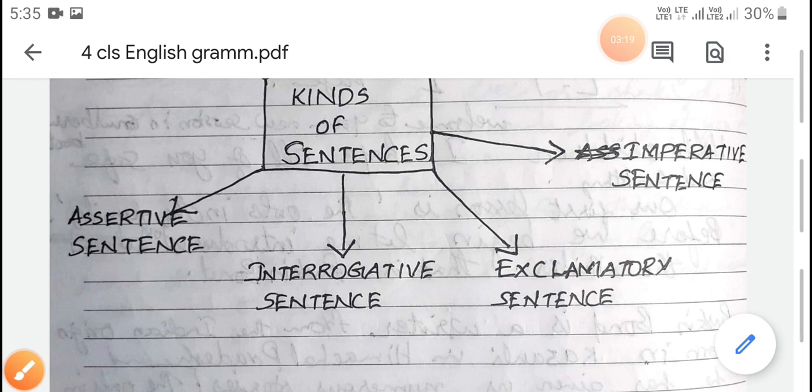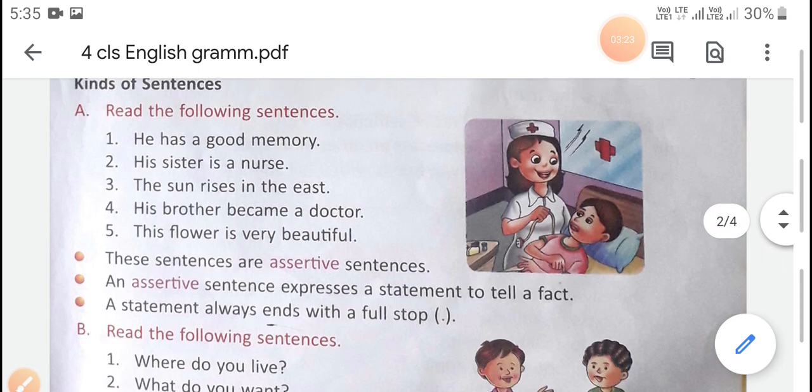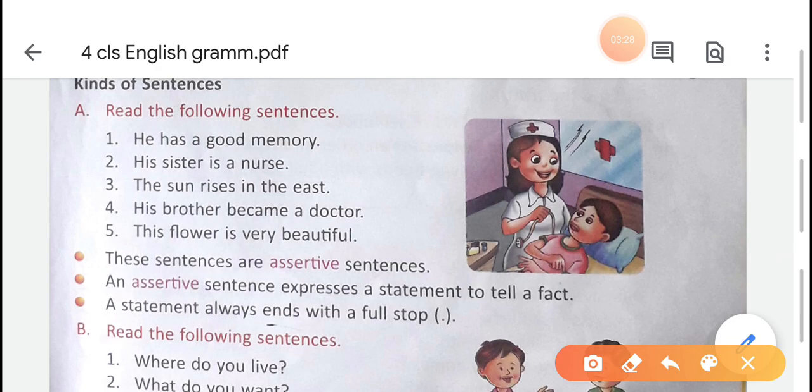Now what is an assertive sentence? An assertive sentence is a simple statement sentence. An assertive sentence expresses a statement to tell a fact. It's a simple statement sentence.